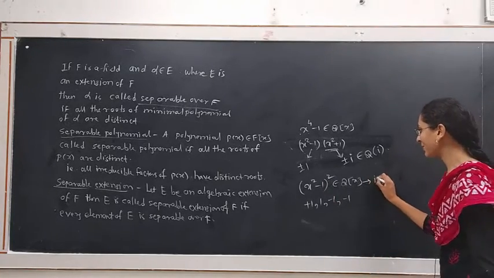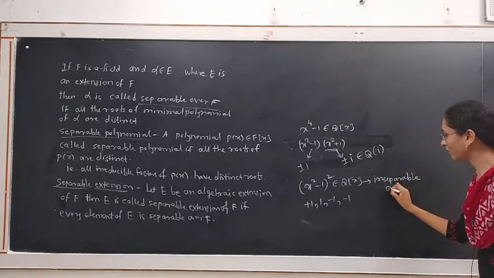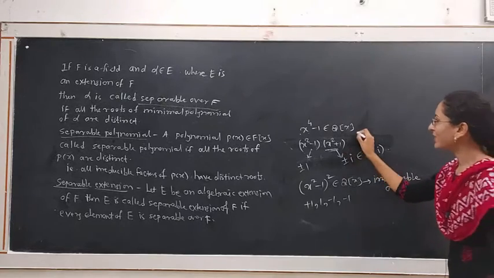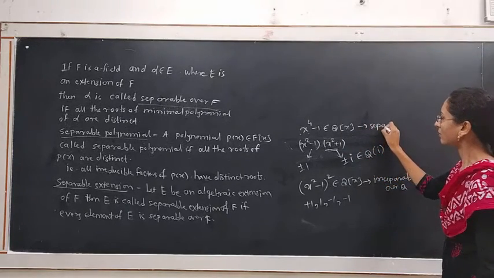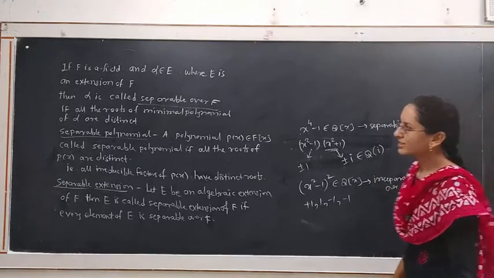This is inseparable over Q, and this polynomial is separable over Q. Now see the separable element.